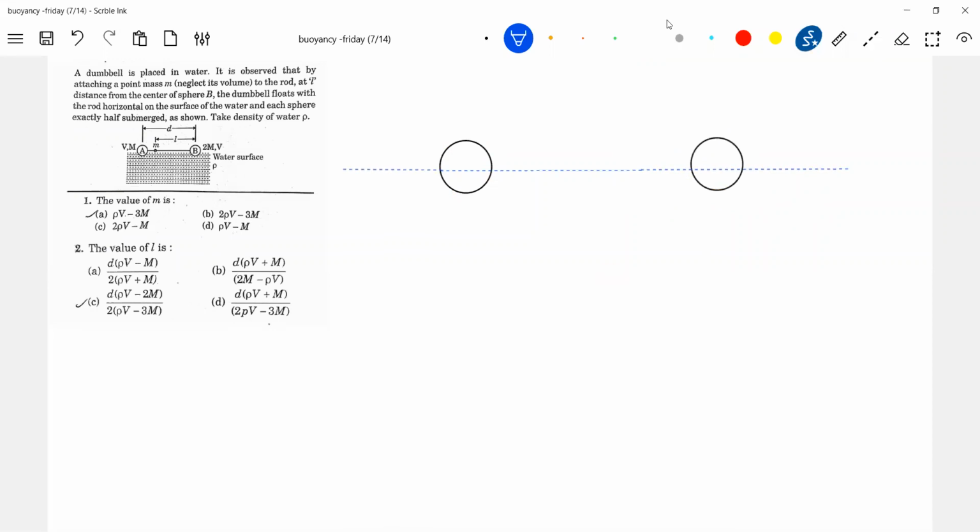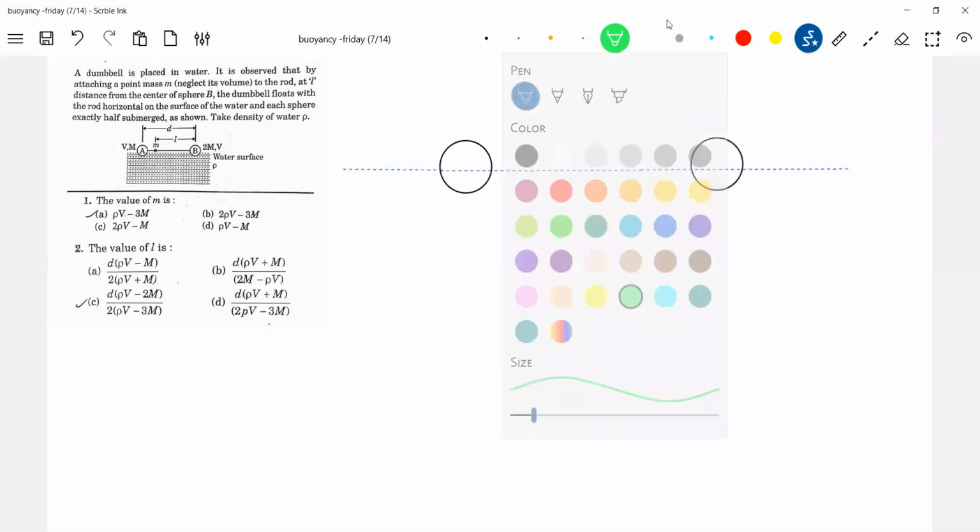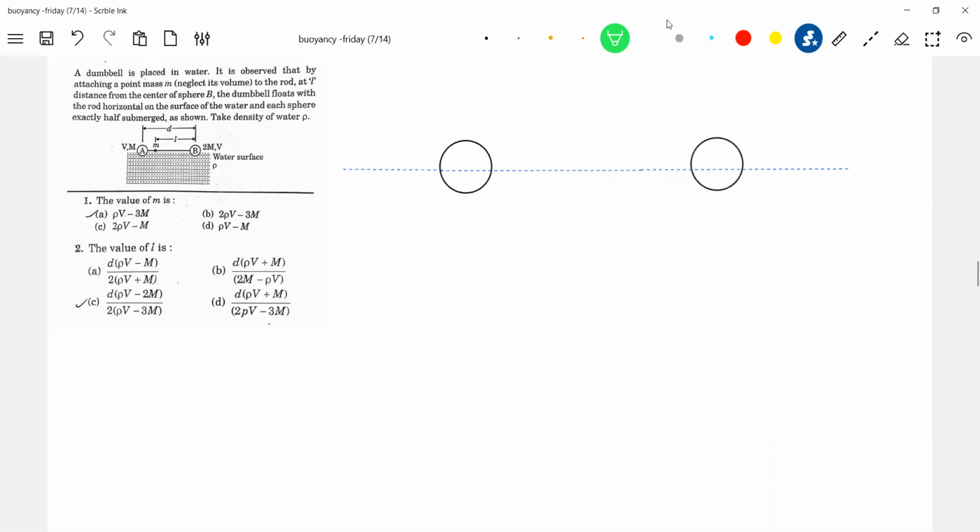Okay, there's a liquid. Now we'll bring a rod. They are connected by a light rod. I think the question is this much. The rod should come here. So what are the forces that are acting?